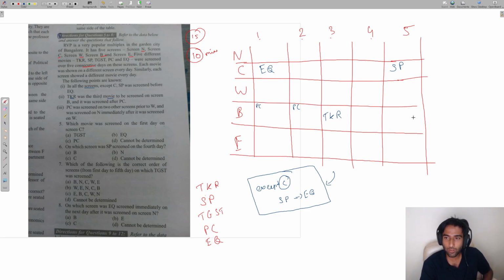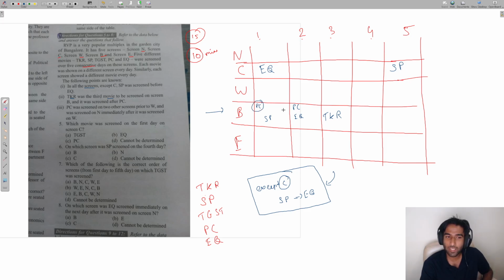Now remember I told you that SP and EQ have to come together. They cannot come with a gap of 1 or 2 days in between. Look at screen B. If I place SP here, I need to necessarily place EQ here. We found that out. Now if I place SP and EQ here, then where will I place PC?